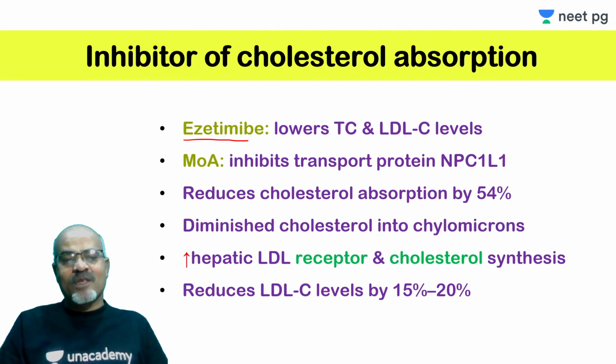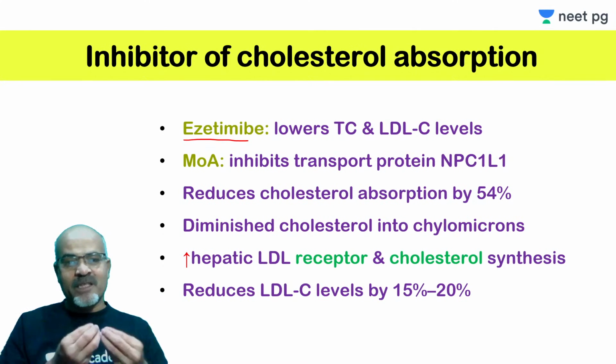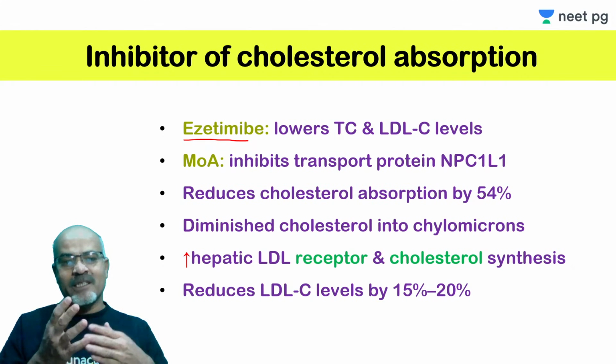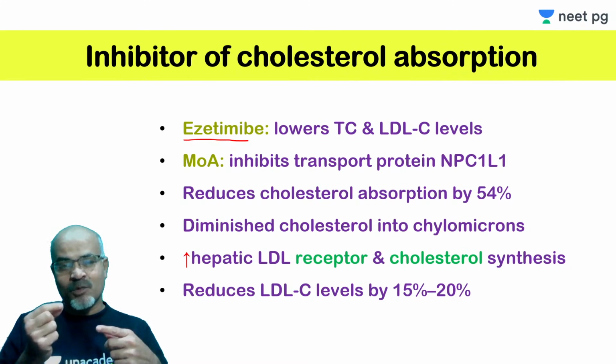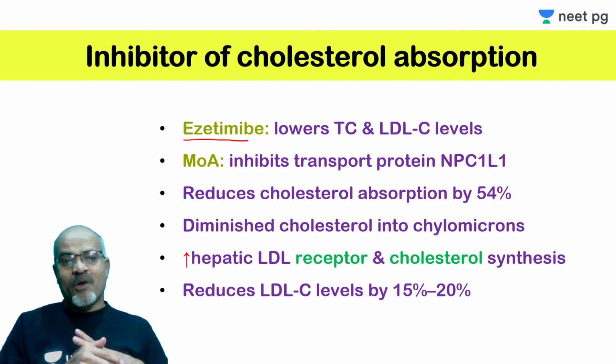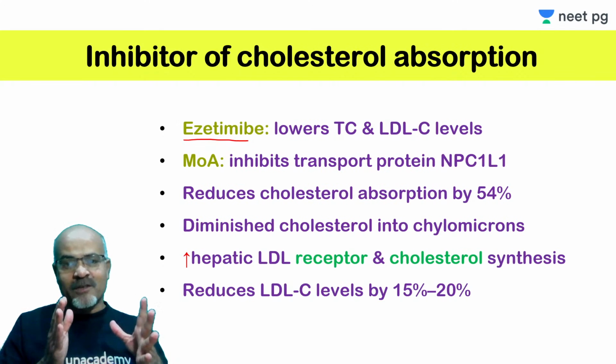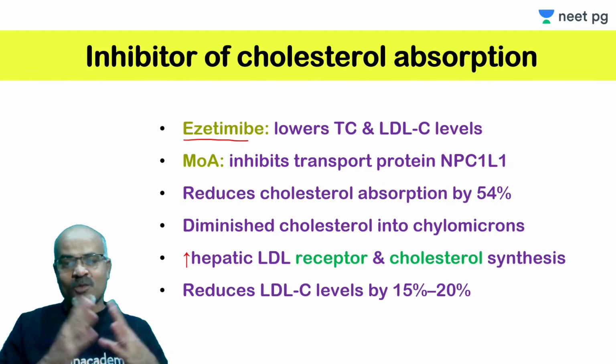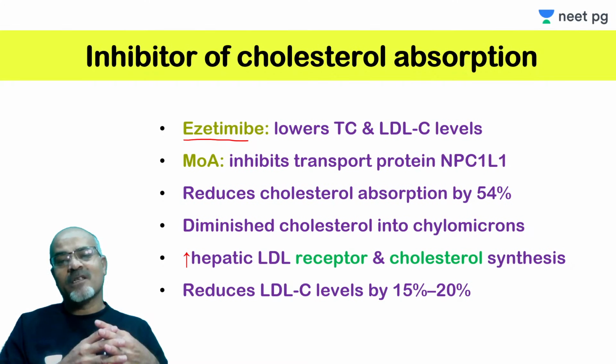Ezetimibe's main action is in the jejunum. Whatever luminal or dietary cholesterol is present in the lumen, its uptake by the jejunal enterocytes, the mucosal epithelial cells, is inhibited by ezetimibe, because these cells have a transport protein, and ezetimibe blocks this transport protein called NPC1L1, which expands to Niemann-Pick C1 like protein 1.